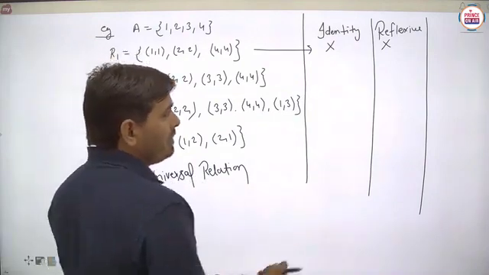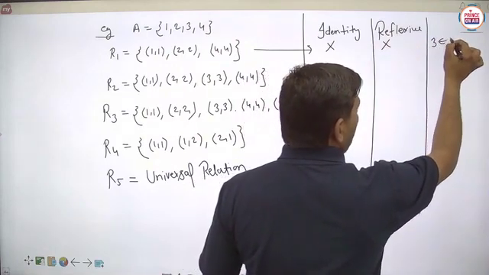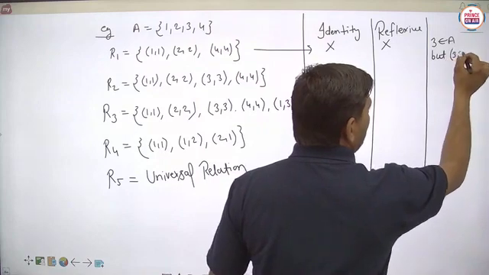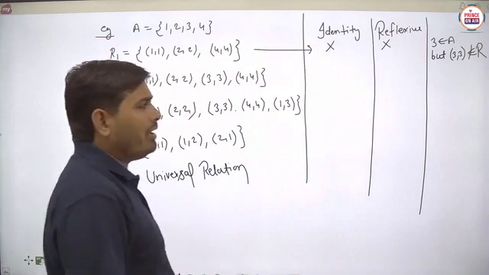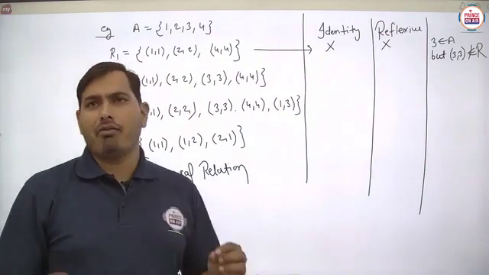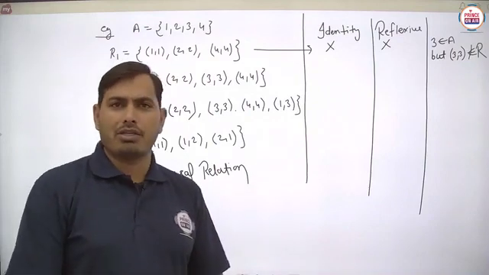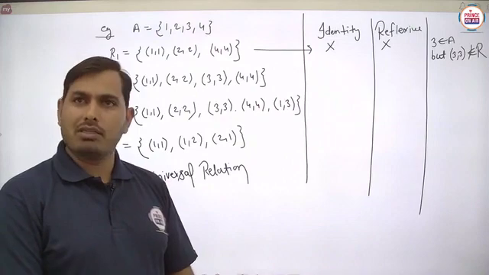But what should be the reason behind this? So students, in examination, just write this is not reflexive because 3 belongs to the set A, but 3,3 does not belong to R. Is it to be clear? So we can easily say that the very first relation given here is not the identity relation, as well as it is not the reflexive relation.